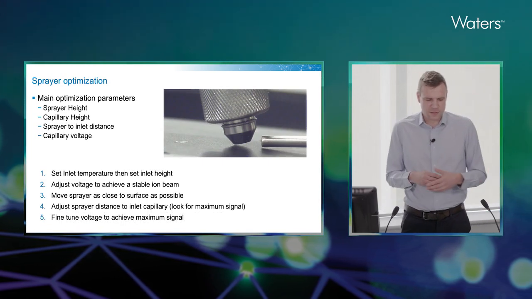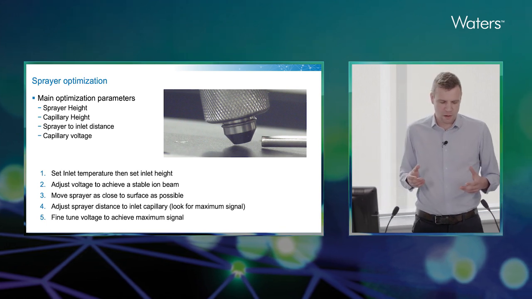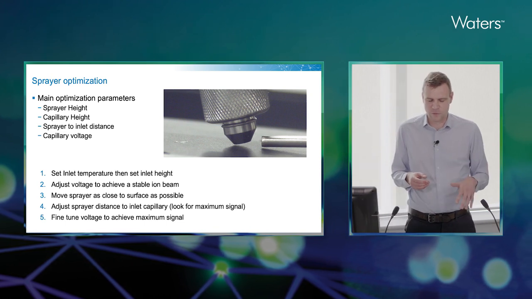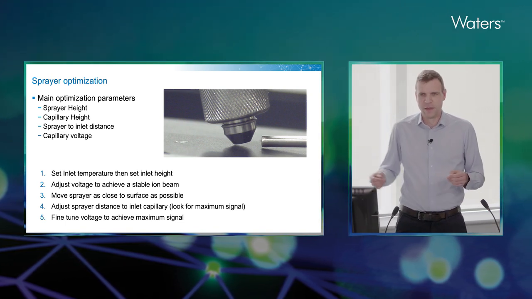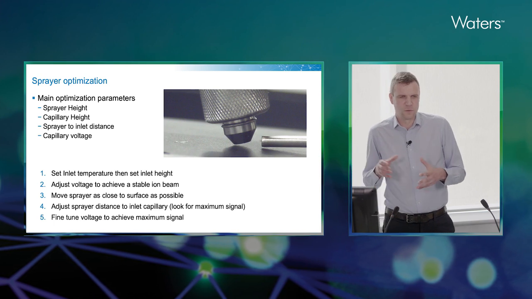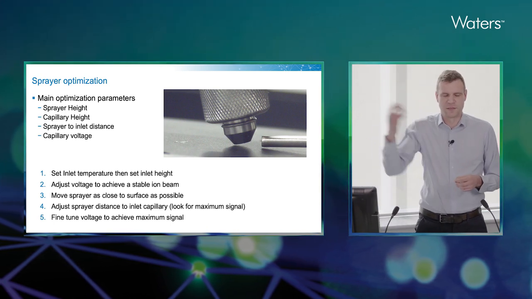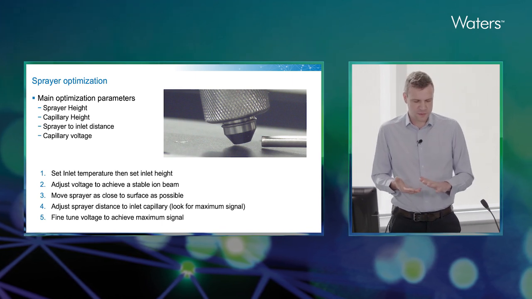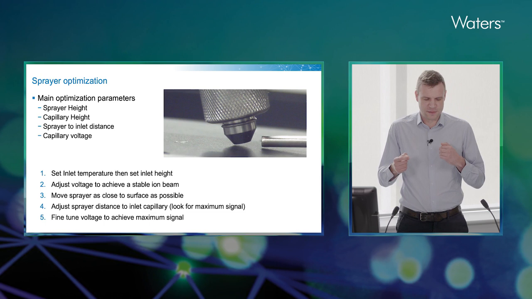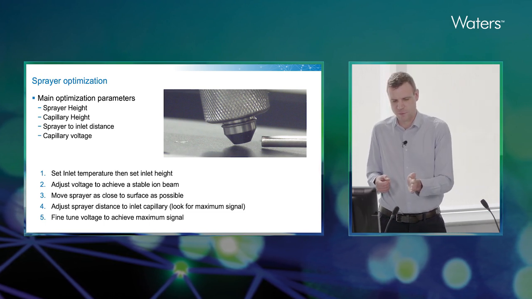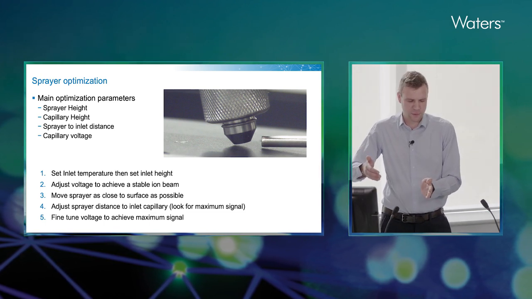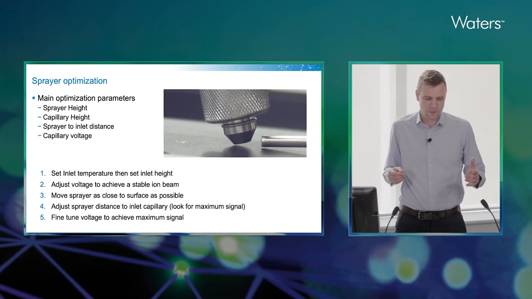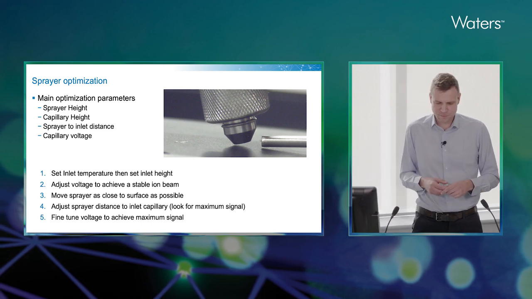In terms of actually optimizing the sprayer, the main optimization parameters are the sprayer height, capillary height, sprayer to inlet distance, and then the capillary voltage. The routine that we go through when setting this up is to set the inlet temperature, then set the inlet height, and adjust the voltage to achieve a stable ion beam so we can see that we're getting some ions through. Then move the sprayer as close as possible to the surface, then adjust the sprayer to capillary distance. So we get the sprayer as close as possible, then move it forwards and backwards until we get a suitable signal response. Once we've achieved that, we'll fine-tune the voltage to achieve the maximum signal possible, and we might iterate on that if necessary.